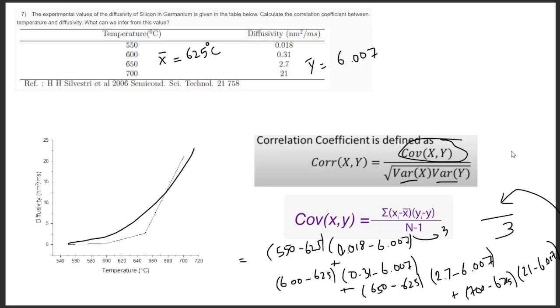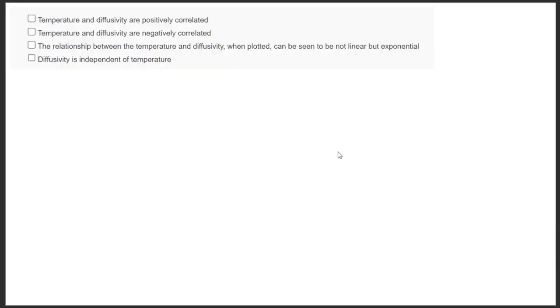You will get some value, typically close to 500 or 600. Then you find the variance of x and variance of y. We all know the variance formula. Variance is equal to summation of (xi minus x bar) the whole square, divided by n minus 1. So similarly we can find the variance in this way.